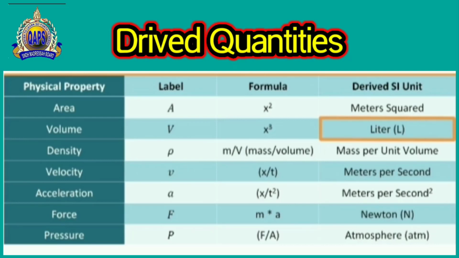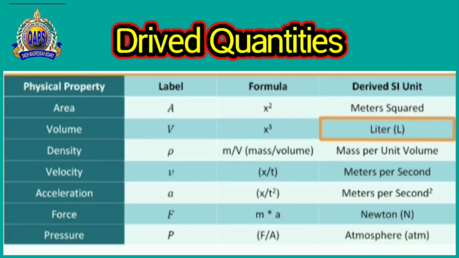Like this, we have acceleration, force, work, torque, and all of these are quantities deriving from the fundamental quantities. So on this basis, these are called the derived quantities. Got it? These are examples of the derived quantities because they are deriving from the fundamental quantities.